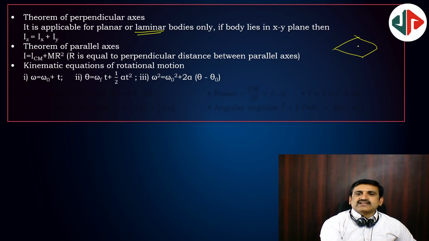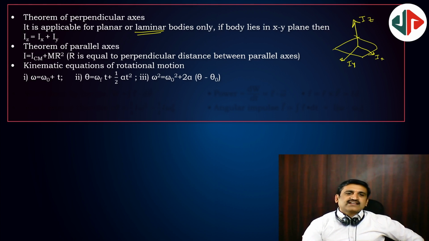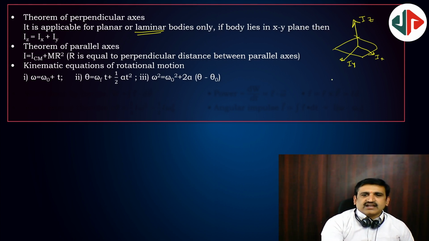Suppose this is Ix and suppose this is Iy, then this is Iz. Iz is equal to Ix plus Iy. And parallel axis theorem will be applicable for any body.